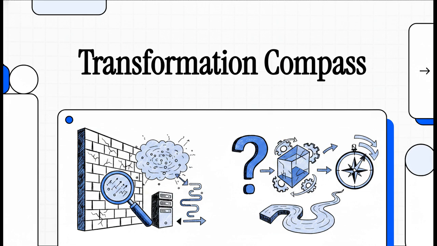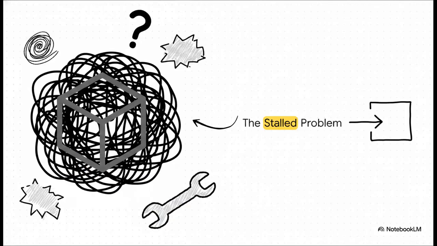Instead, the real breakthrough often comes from deliberately changing the problem's fundamental form. Okay, picture this tangled, chaotic mass of a problem. We've all been there, working on an issue that is completely hopelessly stuck. But here's the thing. The problem usually isn't that your tools are too weak. It's actually a form mismatch. Think of it like trying to turn a hex bolt with a claw hammer. It's just not going to work.